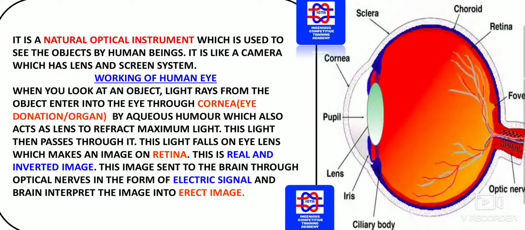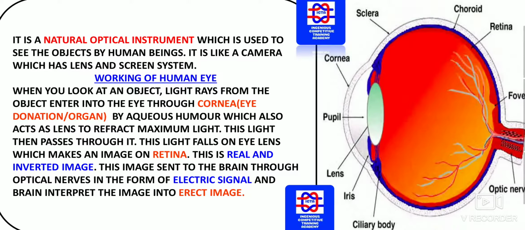When you look at an object, light rays from the object enter into the eye through the cornea. We know that through the cornea the light ray falls, and this cornea will be donated during eye donation post death. So this is the organ which will be donated. The aqueous humor also acts as a lens to refract maximum light. Because of what? By the aqueous humor, it acts as a lens to refract maximum light.